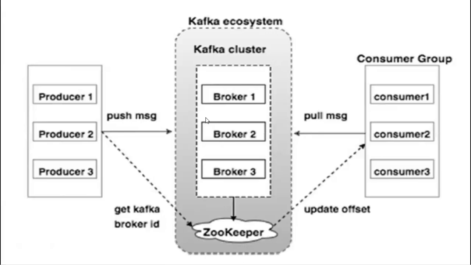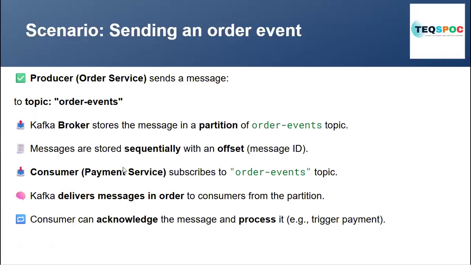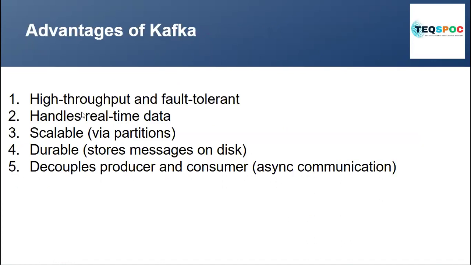Now you can use Kafka in many ways, like banking applications and e-commerce applications. For that you can use a real-time example scenario, such as sending an order from a producer. This is all I have covered. The advantages of Kafka are fault tolerance, real-time data, scalability, durability, and producer and consumer decoupling.